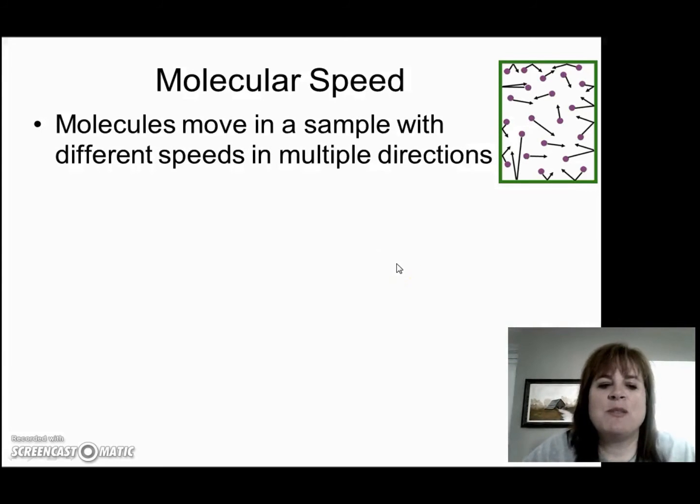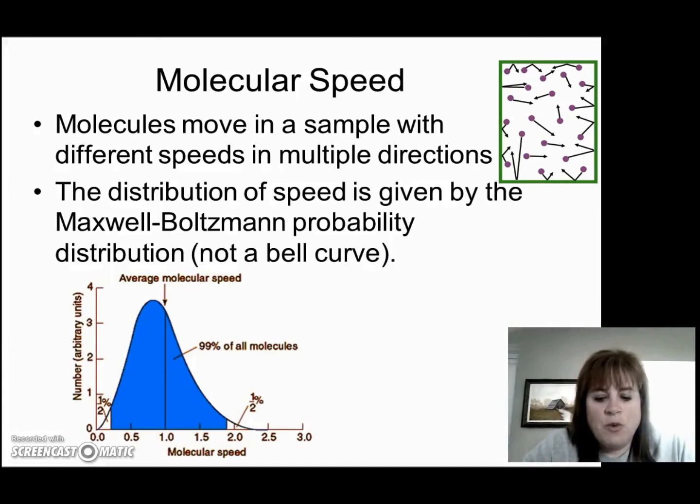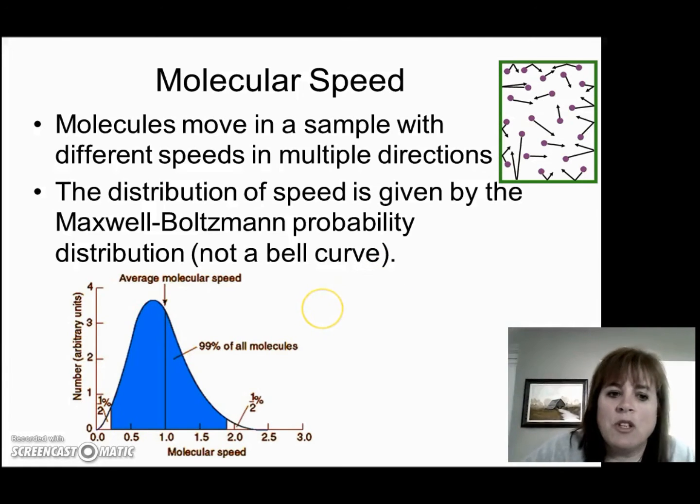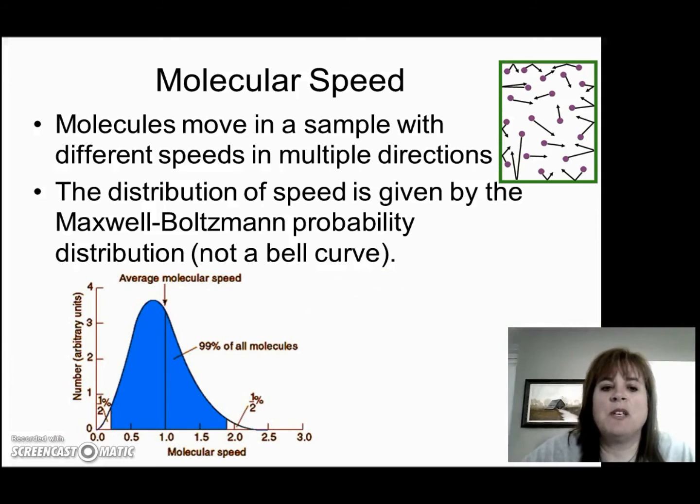Now let's talk more about speed, right? When we were watching that simulation, different molecules were moving with different speeds, and those speeds changed every time they collided with another molecule. Well, how do we characterize this speed then? Well, it's actually a statistical distribution given by what's called the Maxwell-Boltzmann probability. So this, you'll see by looking at this curve, is not a bell curve. So the average is not at the top of the bell. The actual curve of molecular speeds is a little skew-shaped.